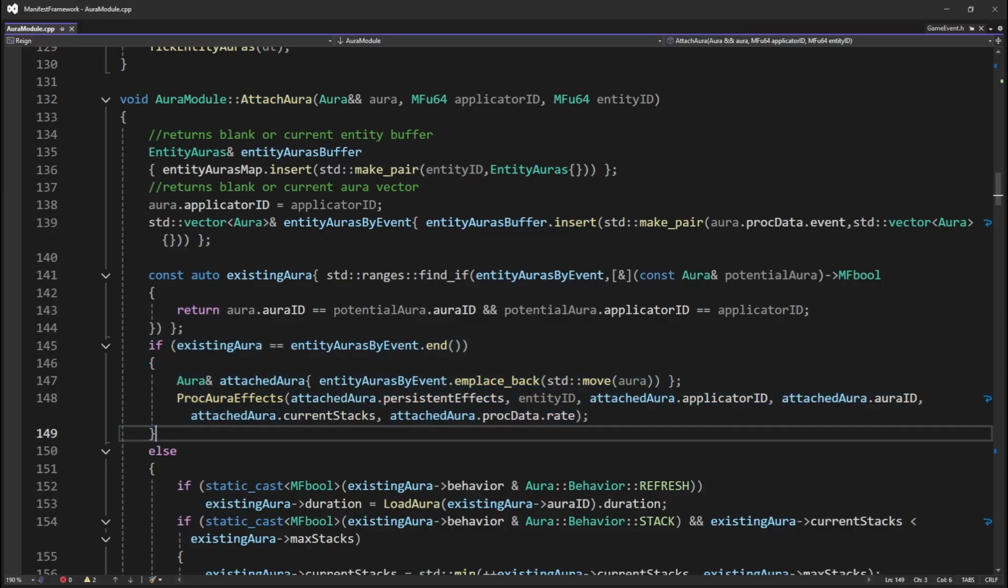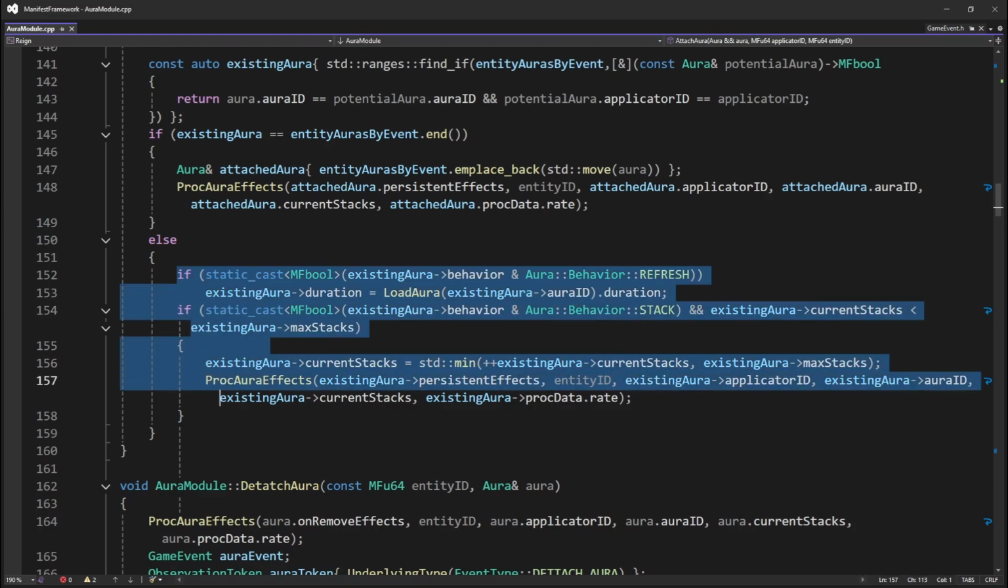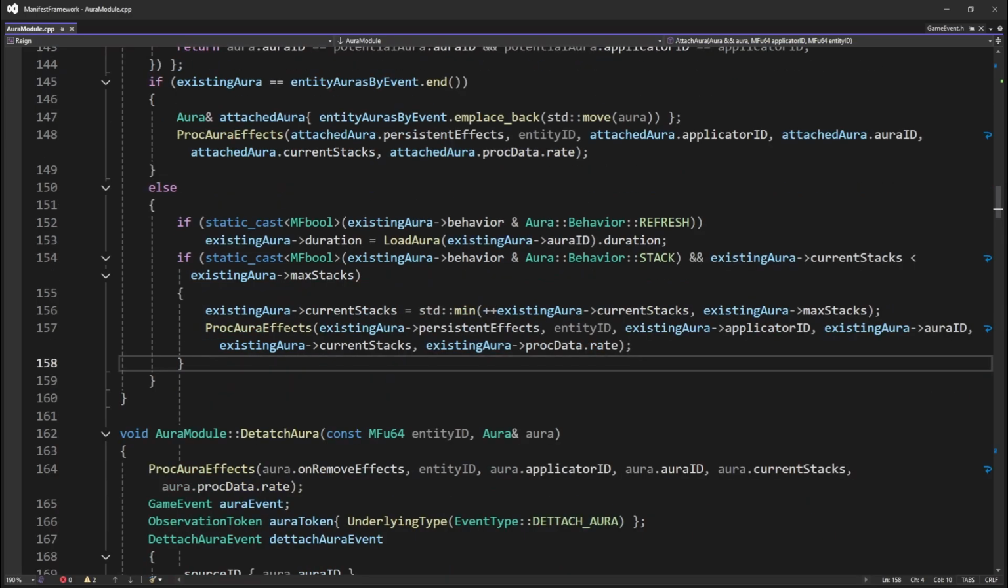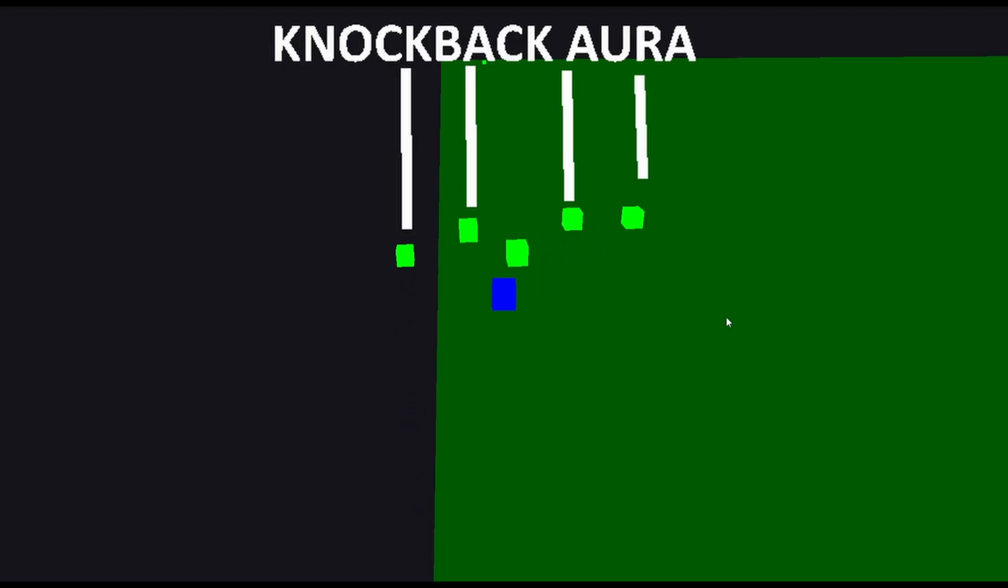Should the Aura being attached to the entity not currently exist from the source ID, in our case the player's combat node, we attach a new Aura to the affected entity and process the persistent effects associated with this Aura. However, if we happen to already have this Aura attached to the entity, we would check the duplication behavior of the Aura and respond accordingly. For the self-immolate example, we will have two Aura attachments per orc.